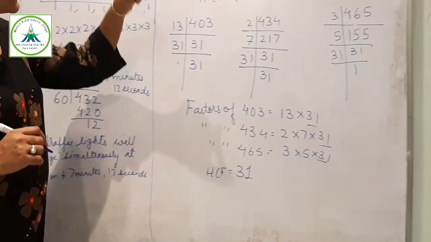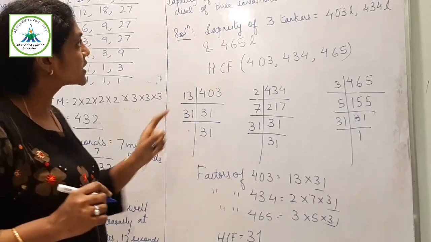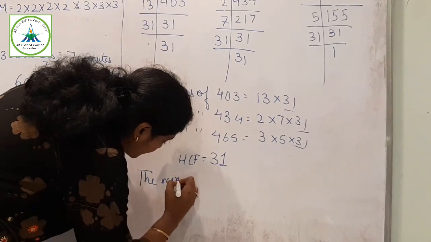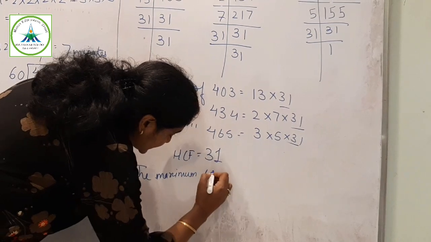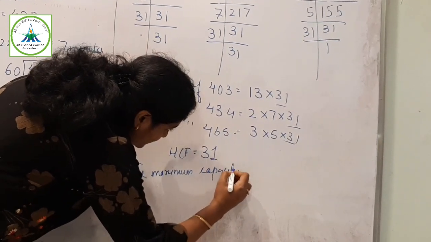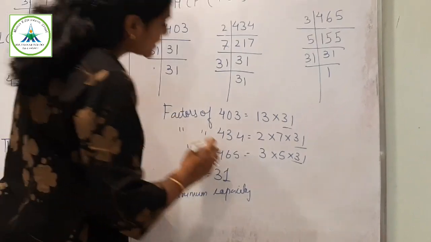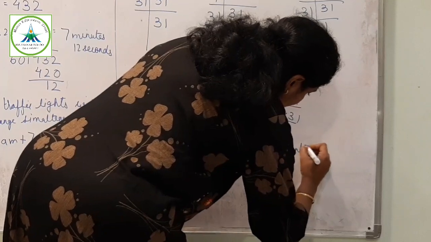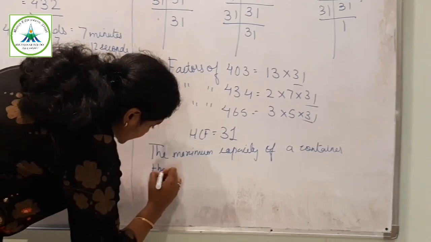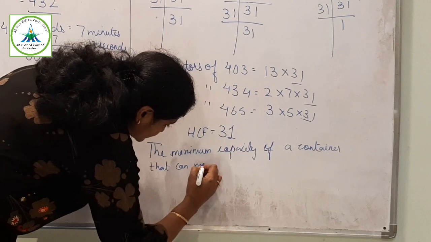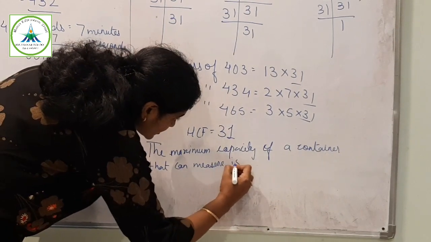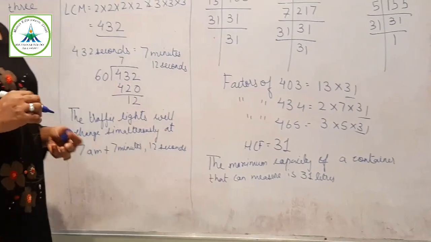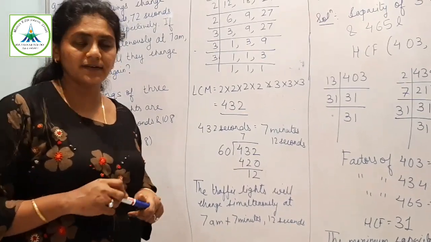So I have to write the maximum capacity of the container that can measure is 31 liters. Right? So this completes your question 7.